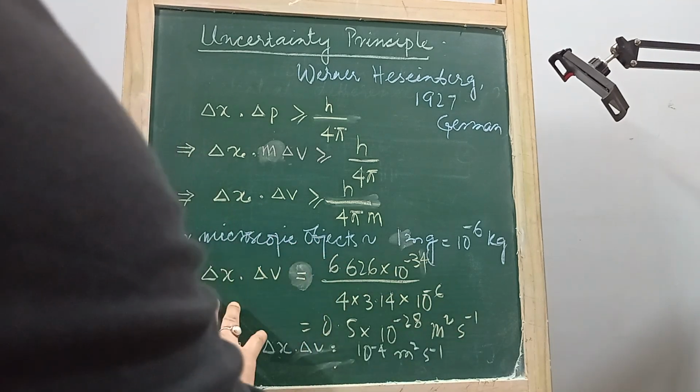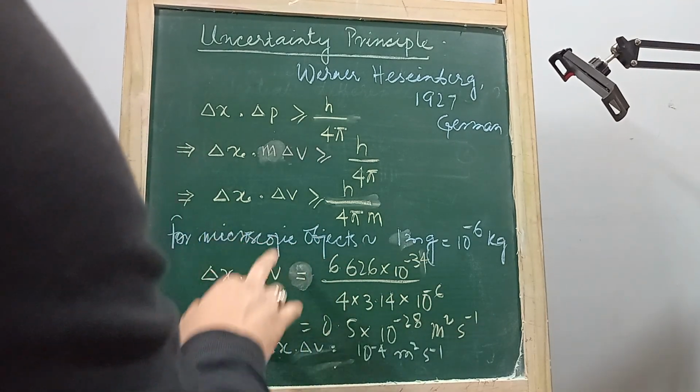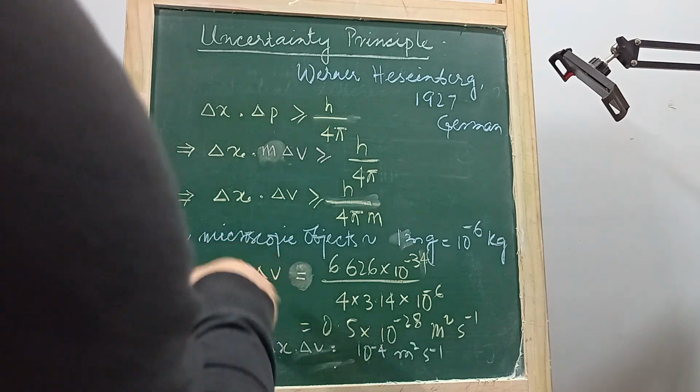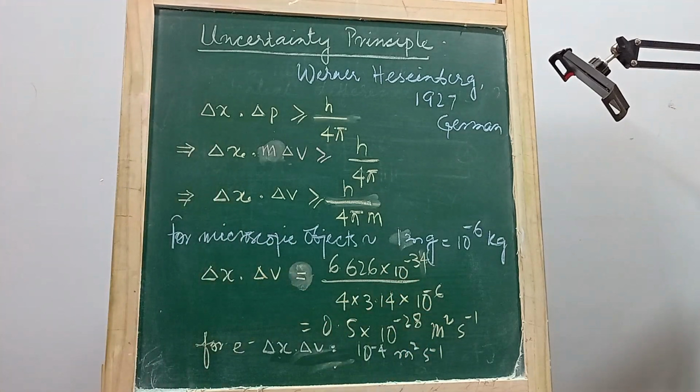The product of uncertain position and uncertainty in velocity becomes 10 to the power minus 20. This is a very small figure.